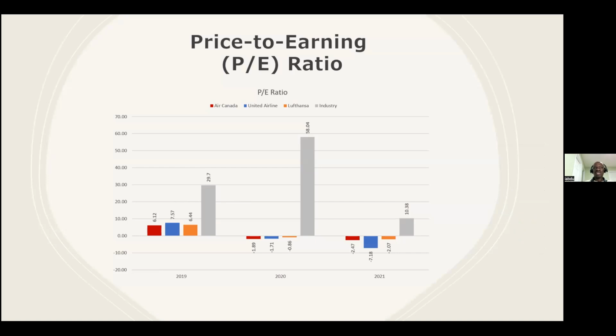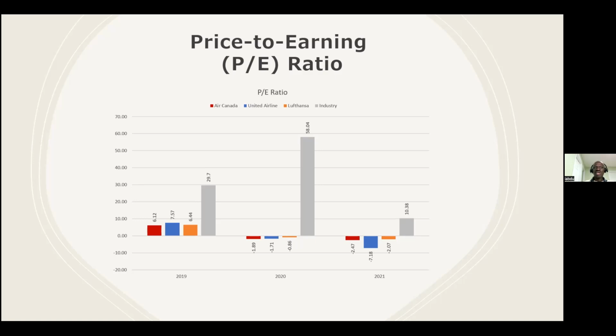Pre-pandemic, the ratios were in positive range, but during the pandemic, the ratios were all negative except the industry average. But even the industry average dropped significantly in 2021. This could be explained by the fact that Lufthansa carried out massive restructuring in order to overcome the impact of the pandemic. They suspended payment of dividend and focused on strengthening their balance sheet.